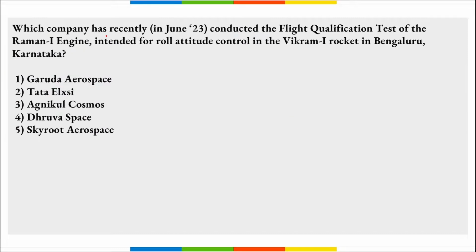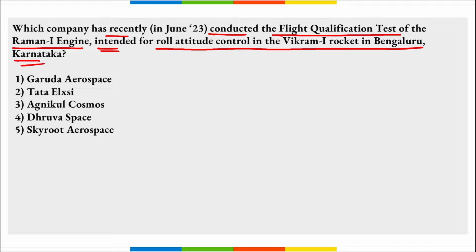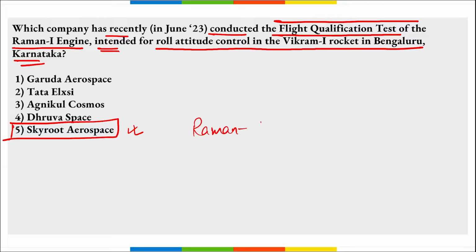Next, which company has recently conducted the flight qualification test of the Raman 1 engine that is intended for roll attitude control in the Vikram 1 rocket in Bangalore, Karnataka? It is Skyroot Aerospace, right? So remember, which company? Skyroot Aerospace. They conducted the flight qualification test of Raman 1 engine, correct? This Raman 1 engine will be used in Vikram 1 rocket, correct?